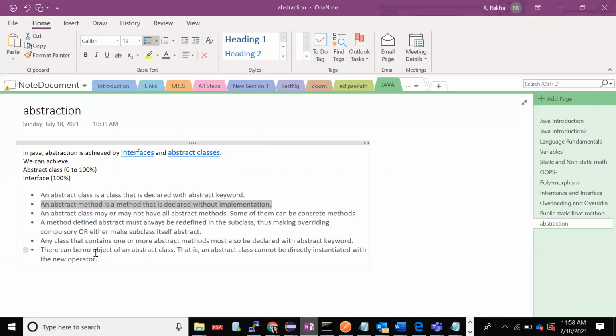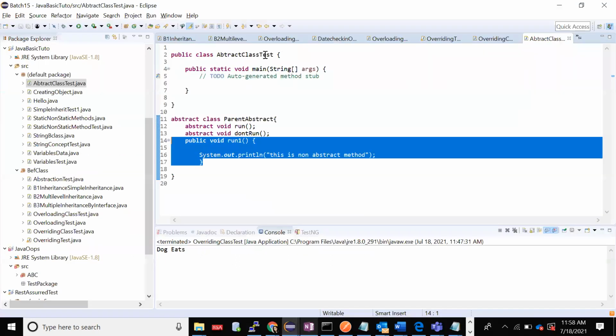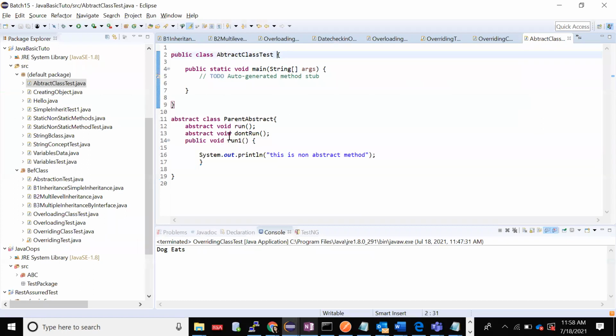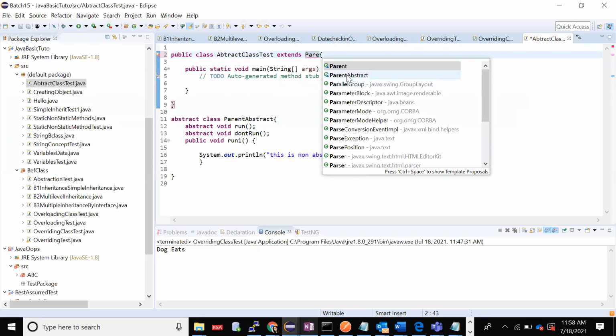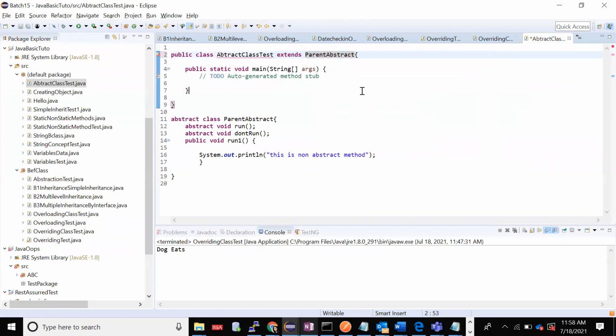Now we'll see how it works. A method declared abstract must always be defined in the subclasses, thus making it overriding. Now I'll consider this as my subclass. This is my one class, this is my other class. I'll just extend this here, extends parent abstract.